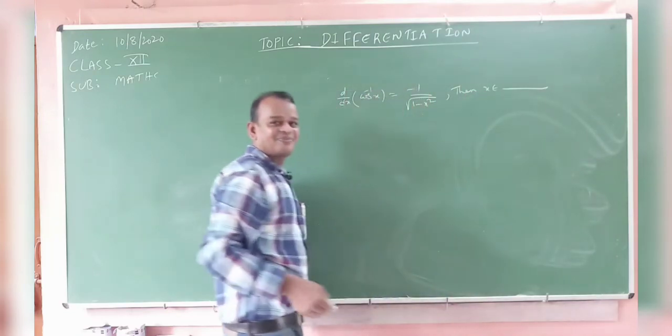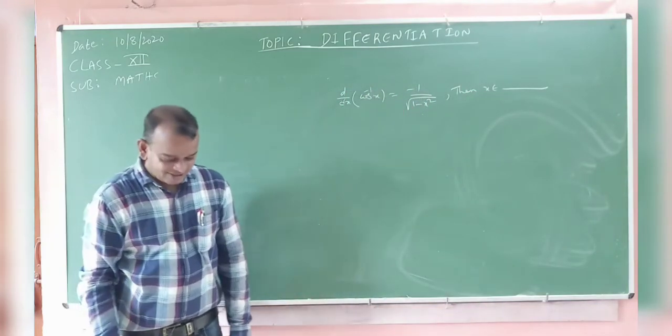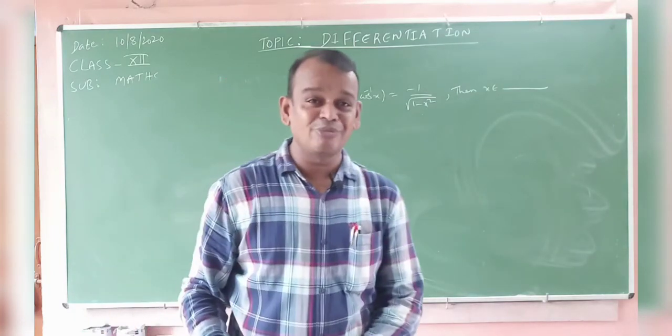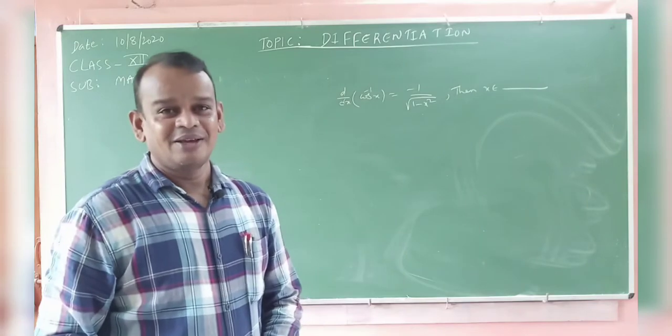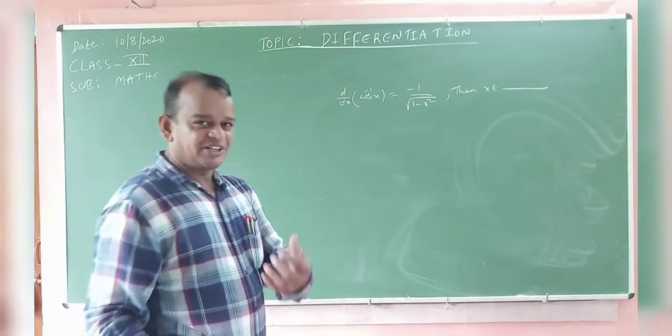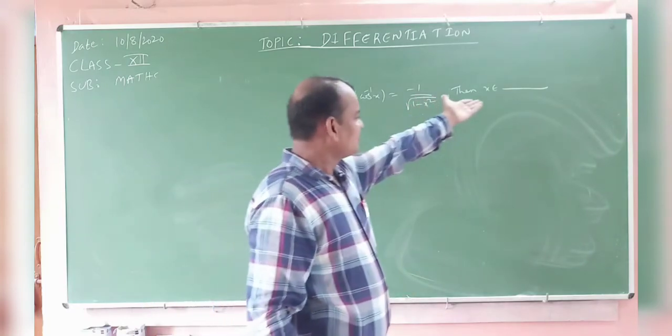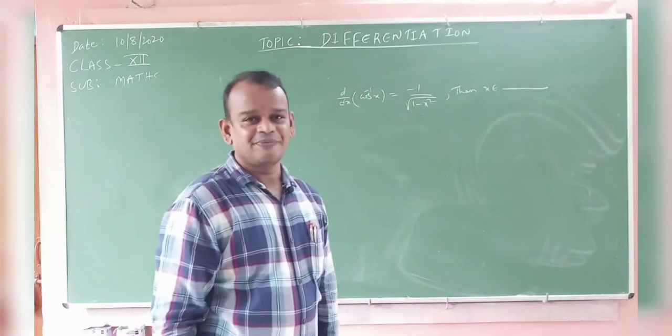This is asked. We know the formula, the derivative of cos inverse of x is minus 1 by root over 1 minus x square. But in PGT exams, competitive exams, job purpose, this type of question is asked.